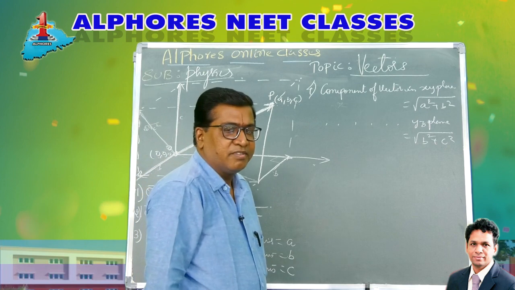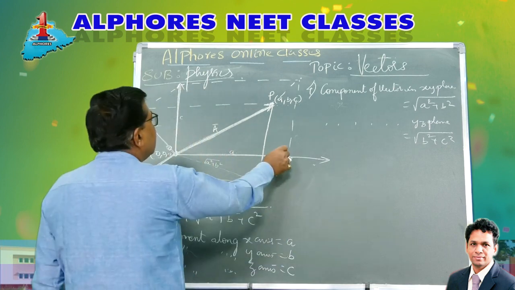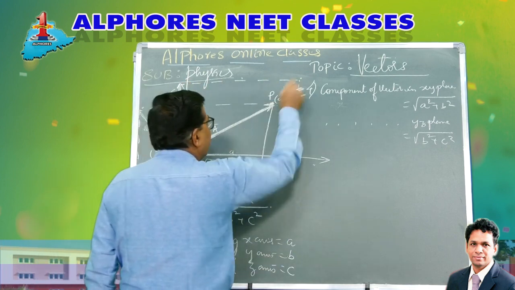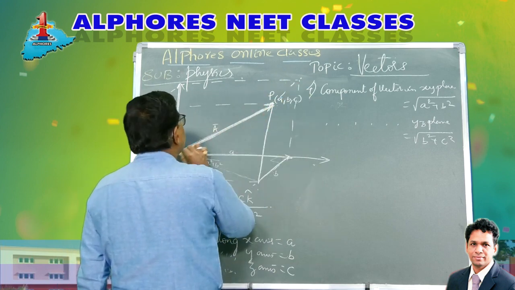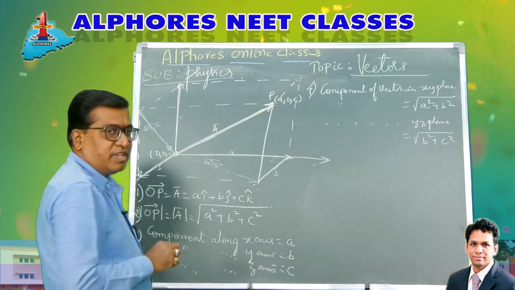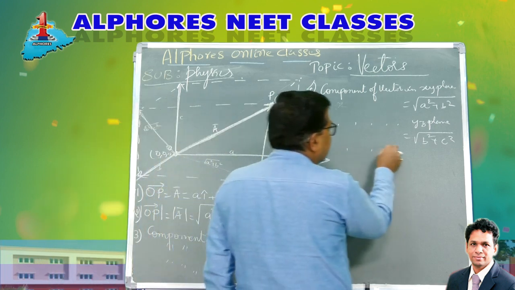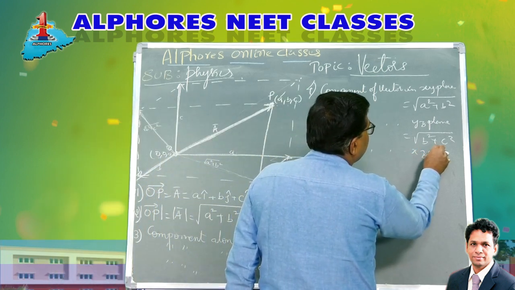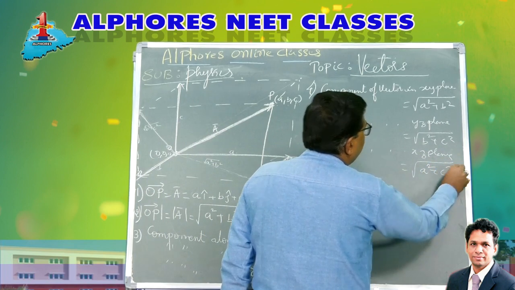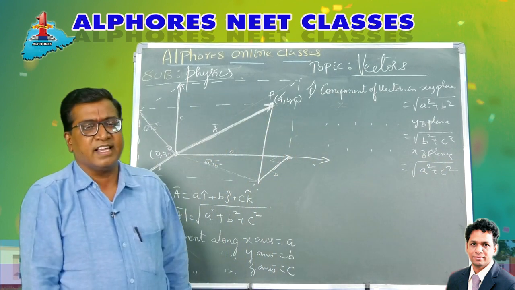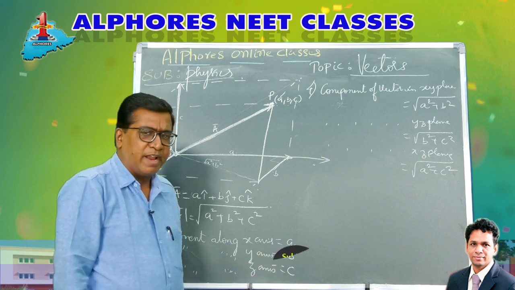Similarly, the component of the vector in the XZ plane, this is X and Z. If you take the shadow of this from here to here, you get this one. So the component in the XZ plane is under root of a square plus c square. Again, component is a scalar, just a mere value, right?